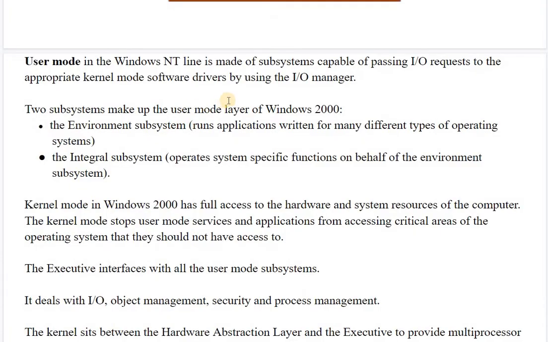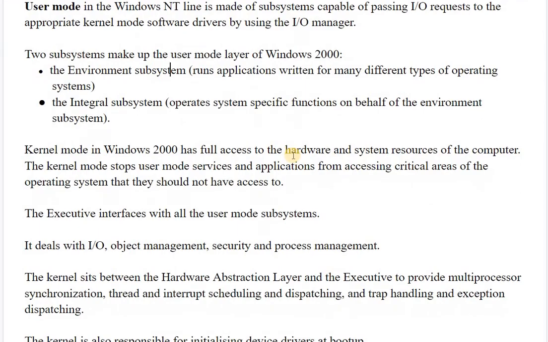Two subsystems make up the user mode layer in Windows 2000: the environment subsystem and the integral subsystem. Both in NT as well as the 2000 operating system, these two subsystems are there. The environment subsystem runs applications written for many different types of operating systems, and the integral subsystem operates system specific functions on behalf of the environment subsystem.